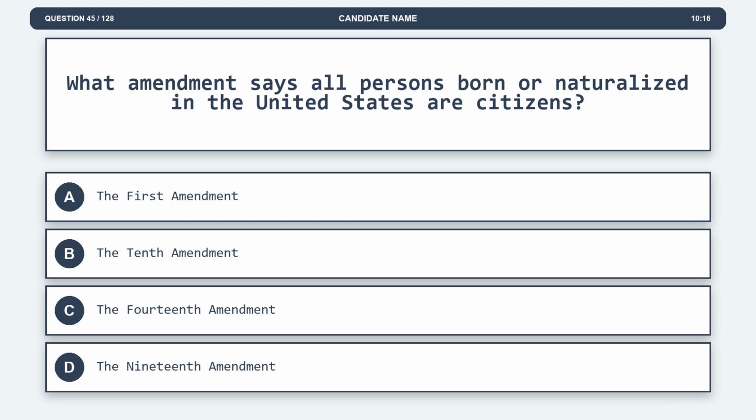Question 45. What amendment says all persons born or naturalized in the United States are citizens? Option A, the First Amendment.